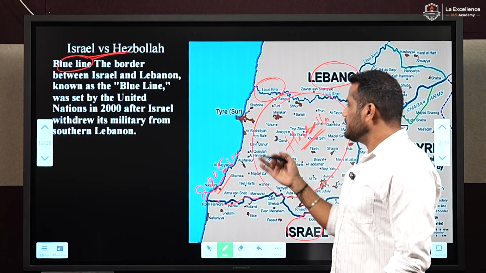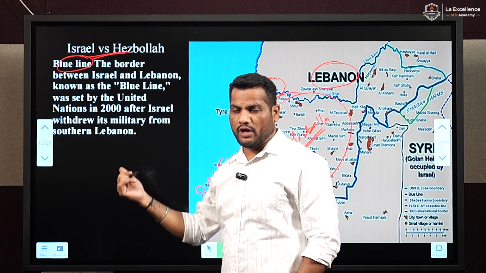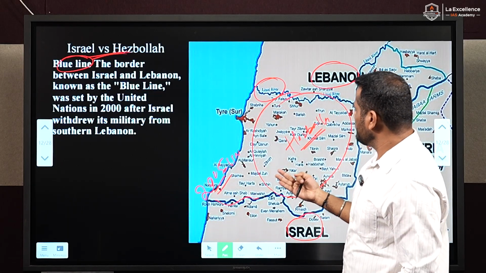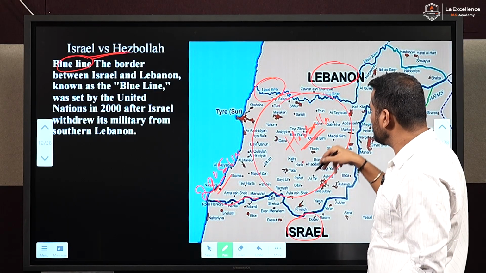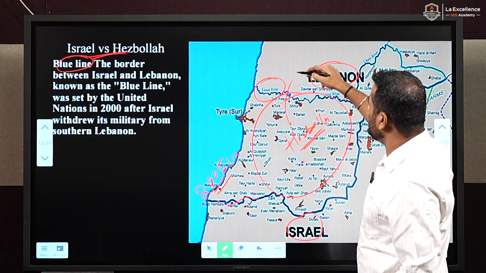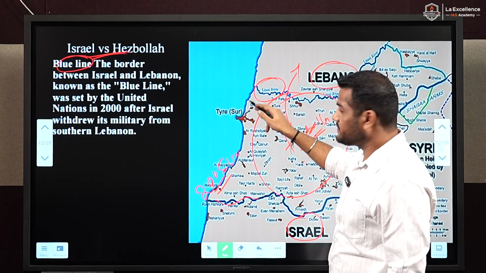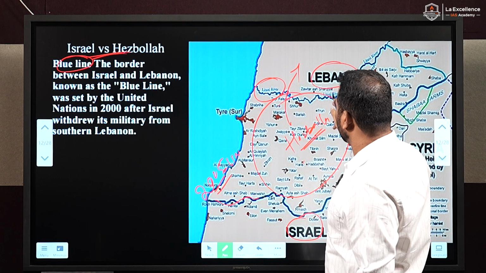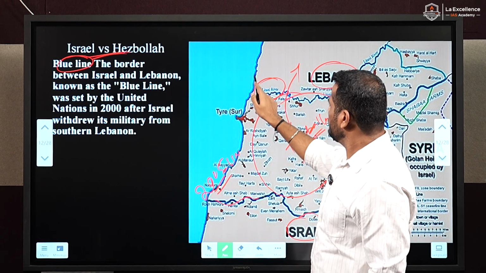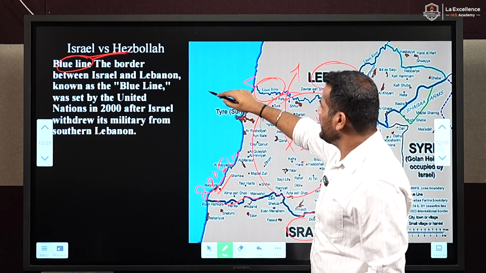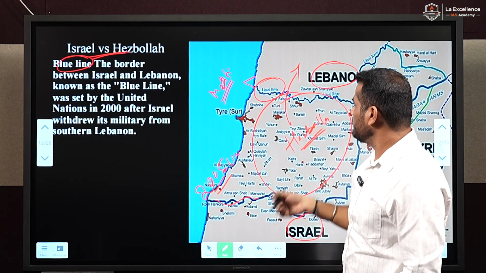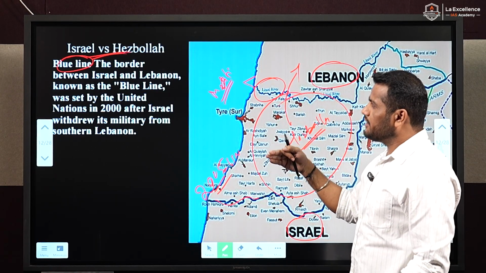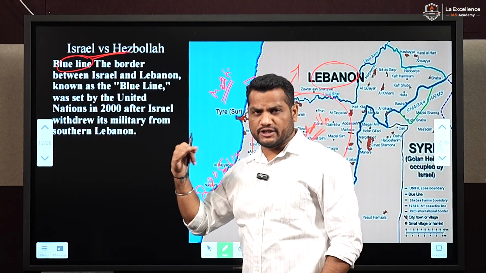In the recent agreement between Israel and Hezbollah, Israel demanded that Hezbollah vacate the southern part of Lebanon and shift to the north of the Litani River. The Litani River flows in Lebanon and merges into the Mediterranean Sea, so it was very much in the news when this deal was struck between Israel and Hezbollah.